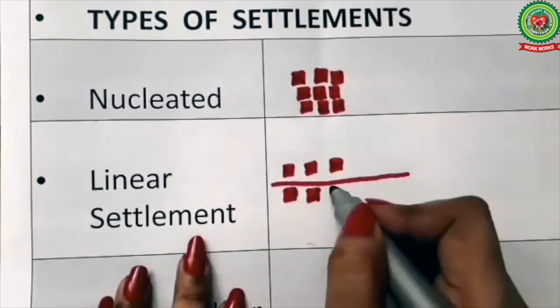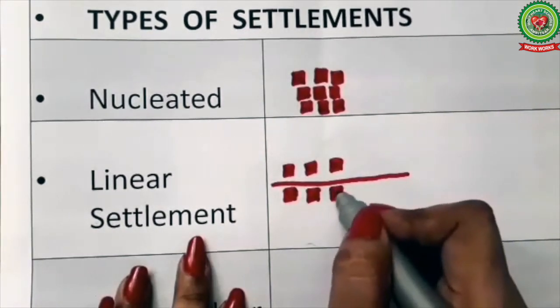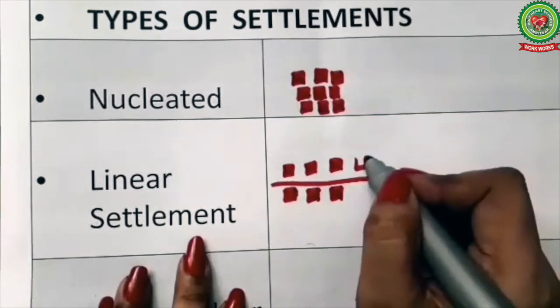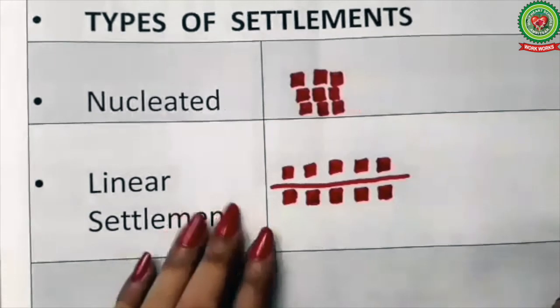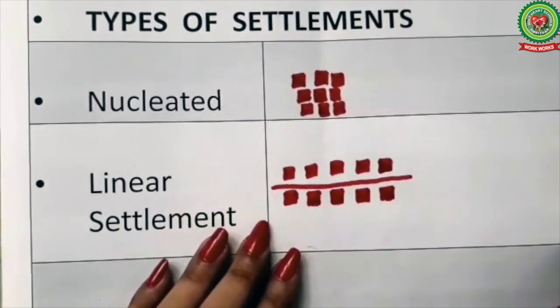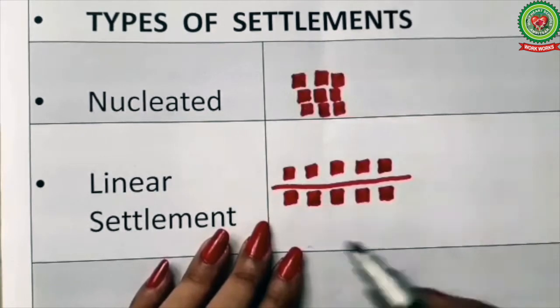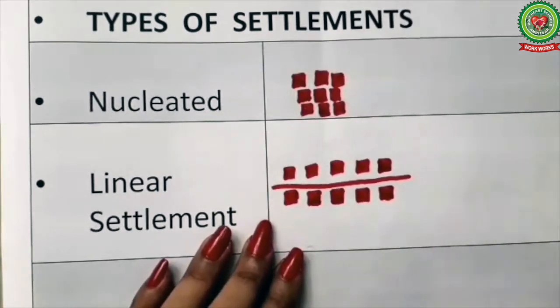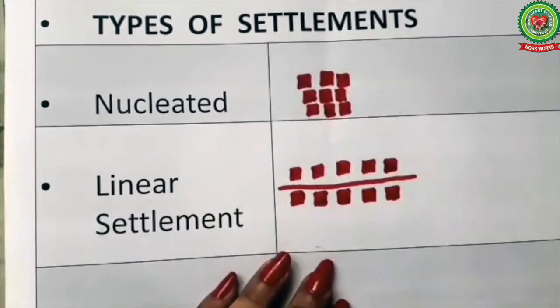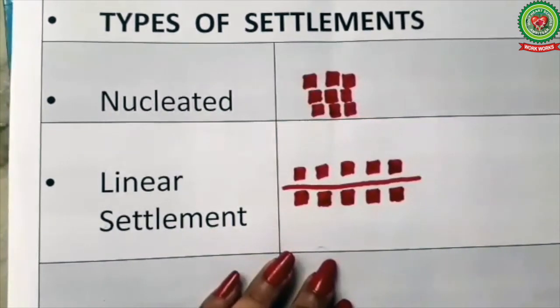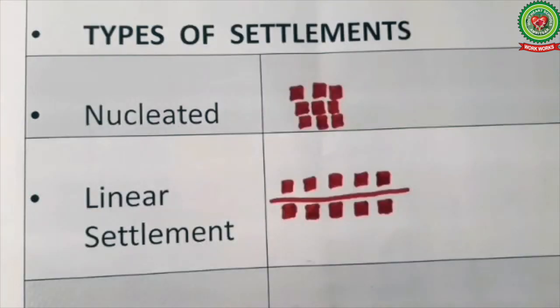So such settlement is termed as linear settlement. We can take the example of the settlements along GT Road in Amritsar for linear settlement. Along the GT Road we have many houses, schools, hospitals, shops, etc. So this is a symbol of linear settlement along a road.